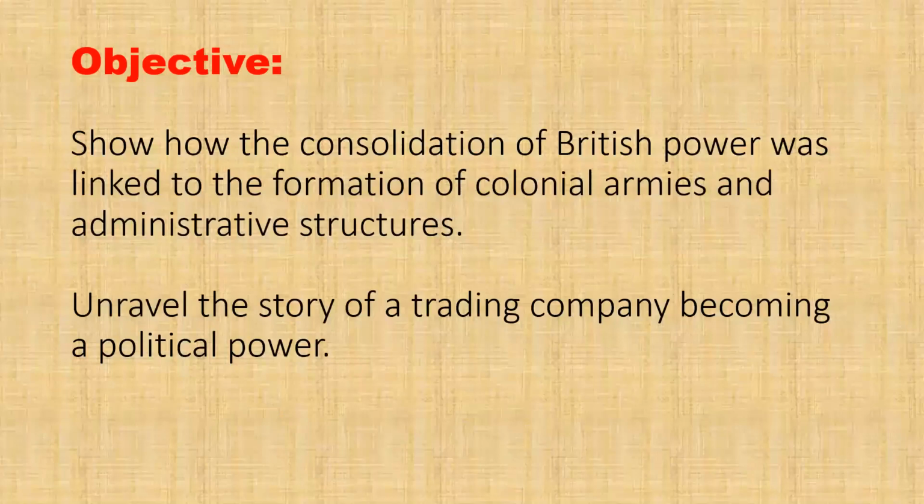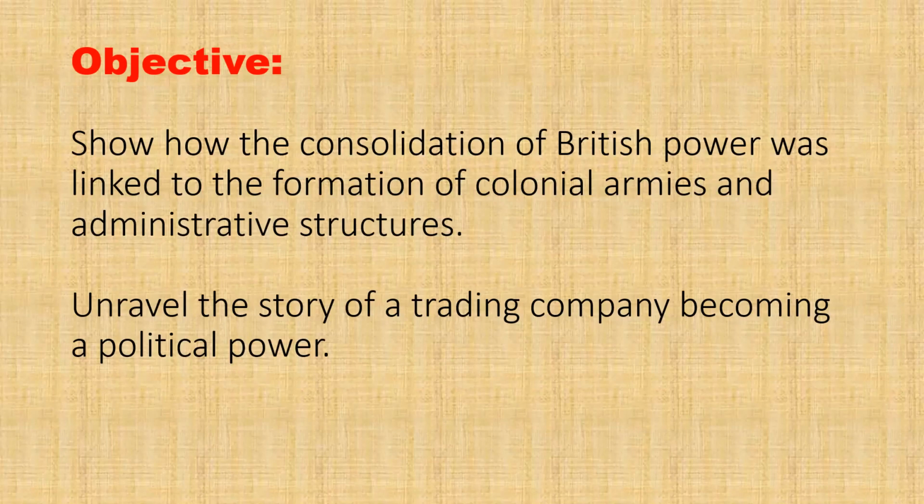The objective of the chapter is to show how the consolidation of British power was linked to the formation of colonial armies and administrative structures. To unravel, to unfold, the story of a trading company becoming a political power.